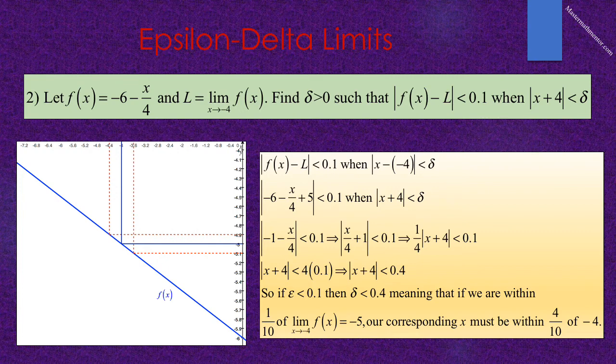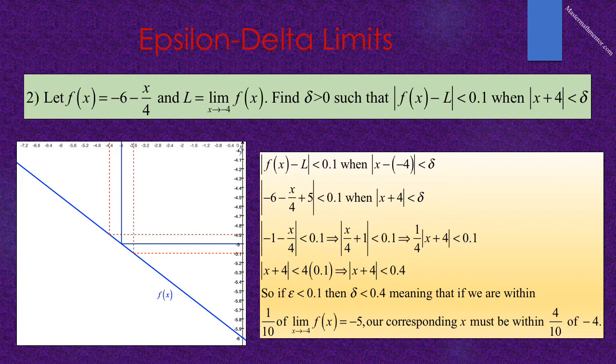We can take out the negative 1 because this is in the absolute value sign and write this as the absolute value of x over 4 plus 1 is less than 0.1. And we can now factor out a 1/4. So we get 1/4, the absolute value of x plus 4 is less than 0.1. We now have our absolute value of x plus 4. We need to get rid of the 1/4, so we multiply both sides by 4. So the absolute value of x plus 4 is less than 4 times 0.1, meaning that the absolute value of x plus 4 is less than 0.4.